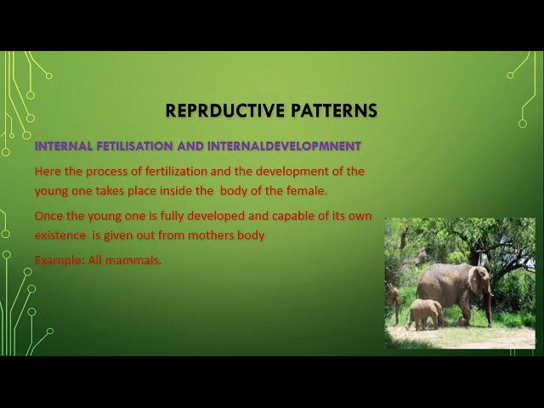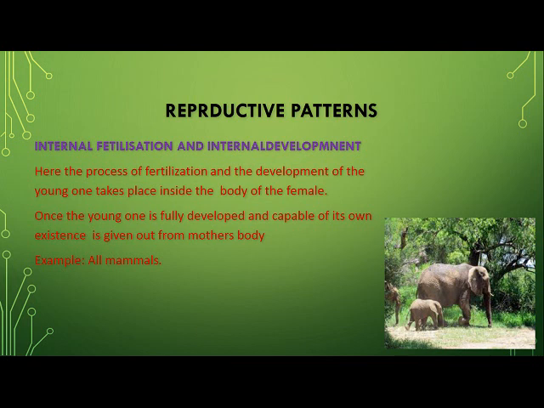Next is internal fertilization and internal development. Now here the fertilization also takes place in the body of the female, and the development of the young one also takes place inside the body of the female. All mammals are the example of this particular case. So here fertilization also takes place inside the female body, and development of the young one also takes place inside the body of the female.